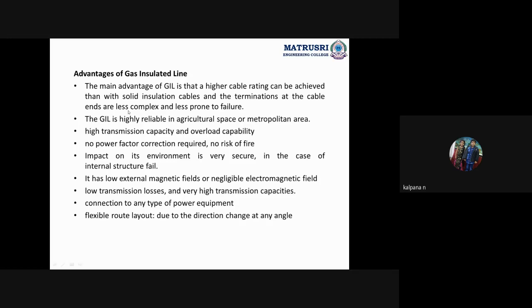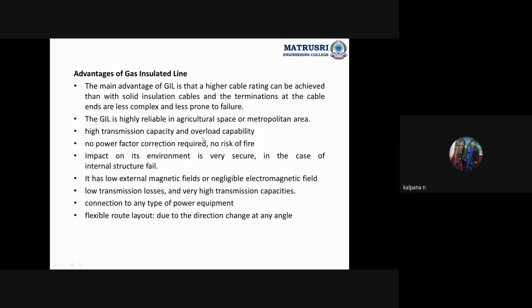Okay, this is the main advantage of gas insulated transmission line, and it is highly reliable. Highly reliable in agriculture space and metropolitan area. Metropolitan means metro cities, where the population is high. Agriculture also it is good. Why? Because we are constructing GIL underground. Underground or in a tunnel means the ground above can be used for agriculture purposes also. Okay, that's why this is the second advantage.